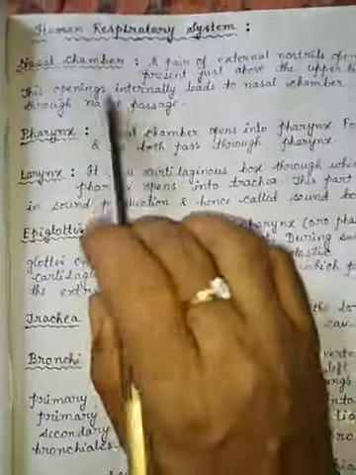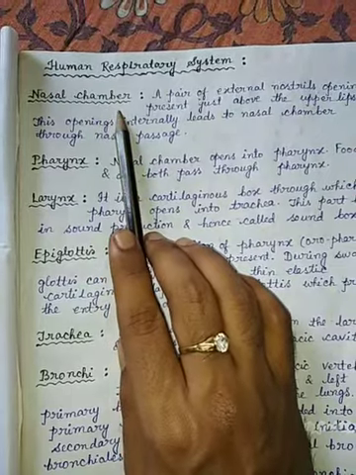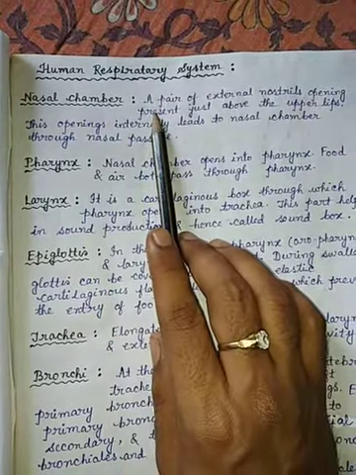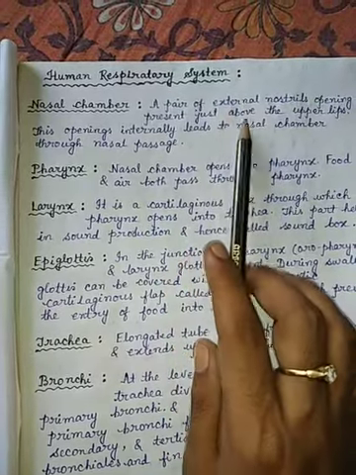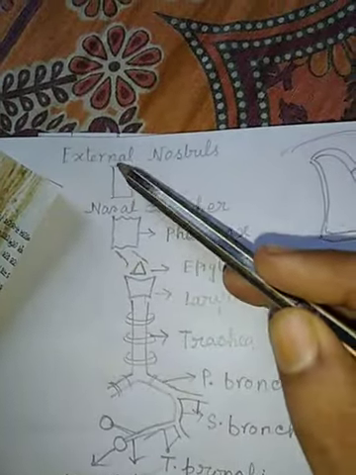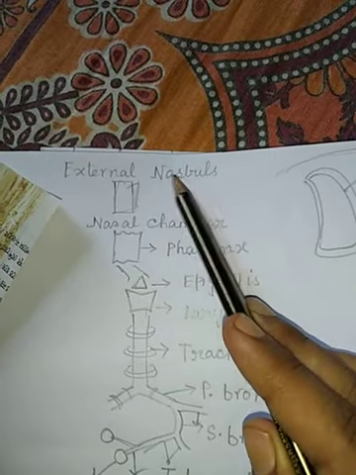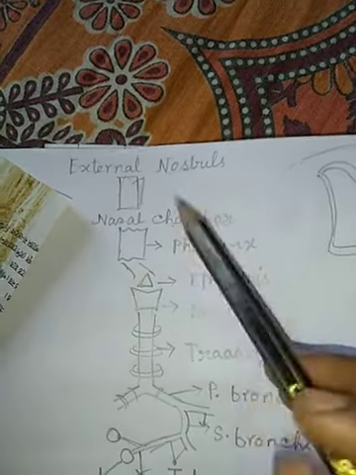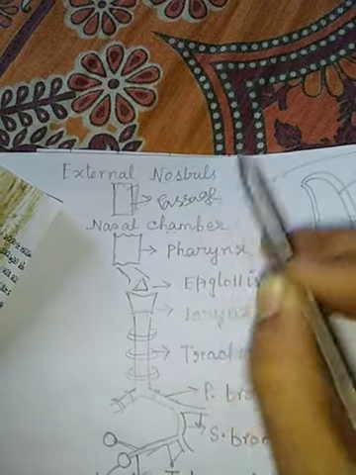Now, the human respiratory system. First part is the nasal chamber. We all have a pair of external nostrils just above our upper lips. These external nostrils are connected through a nasal passage with the nasal chamber. So in between these external nostrils and the nasal chamber, there is a passage. This is called the nasal passage.